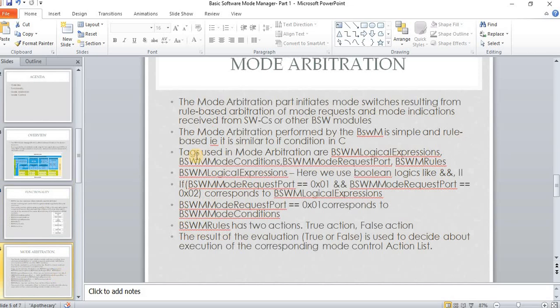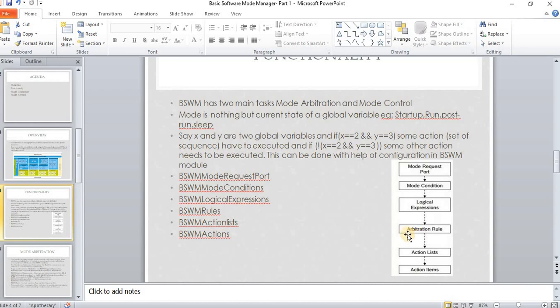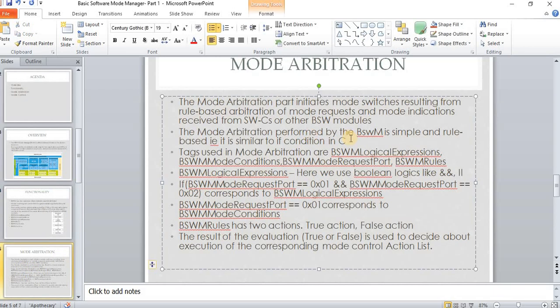So let's see what is mode arbitration. The mode arbitration part initiates the mode switches, that is, changes in the global variable, resulting from the rule-based arbitration of mode requests and mode indications, which are received from software components or other BSWM modules. The mode arbitration is performed by BSWM. It is very simple and rule based. That is, everything is based on the rule which we give in the arbitration rule tag. And this is similar to doing an if condition in C.